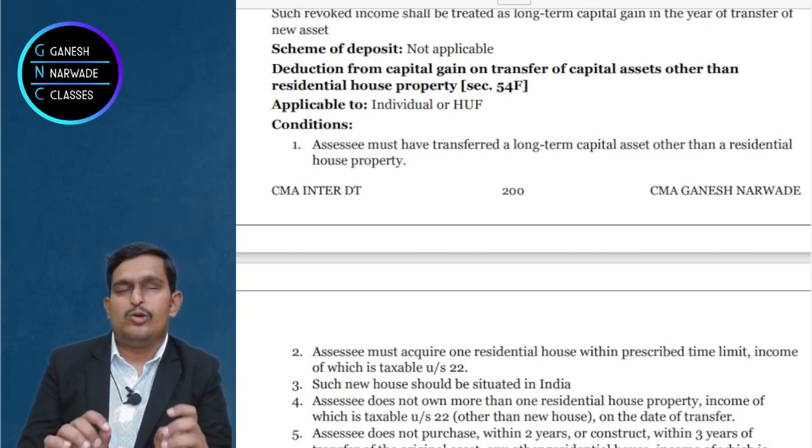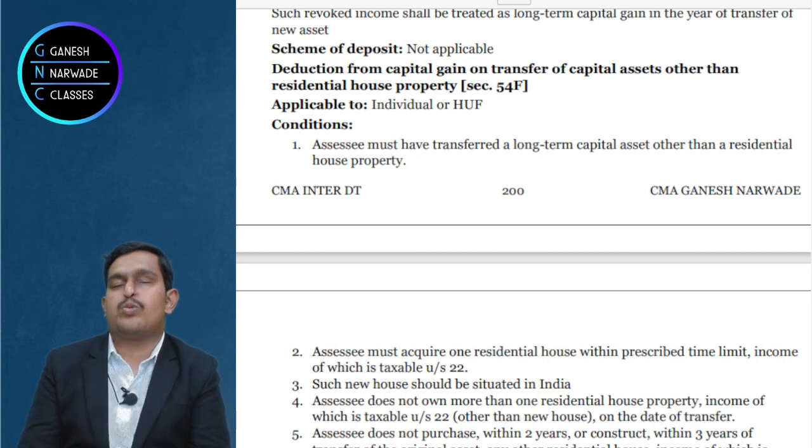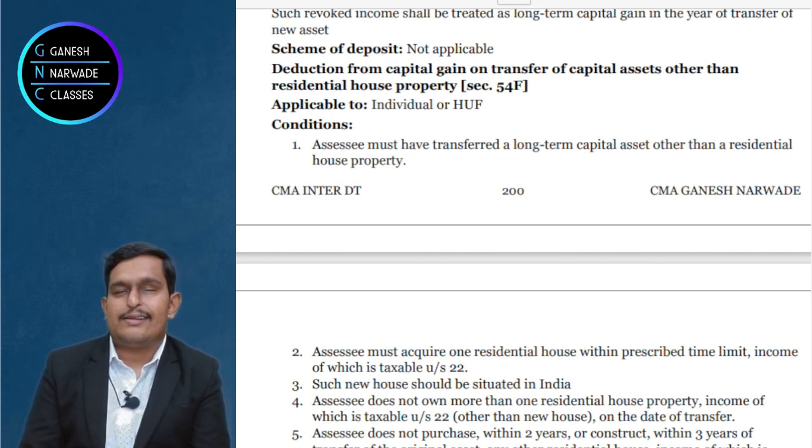So here you should not sell residential house property. Any other long-term capital asset is okay, right? And you will get deduction under this section, that is 54F.